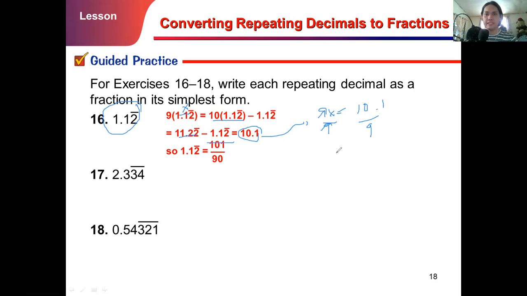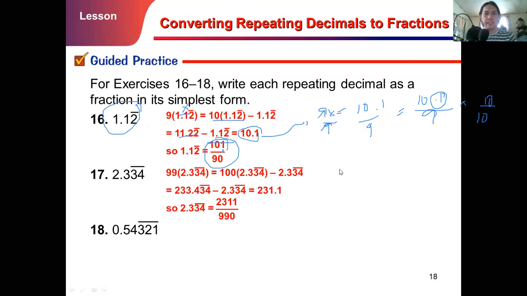So that gives us x is equal to 10.1 over 9. To remove this 0.1, we multiply both numerator and denominator by 10. That gives us 101 over 90. Since we cannot simplify this anymore, our fraction form for 1.12 vinculum is 101 over 90. Very good. Okay, what about this one for number 17?